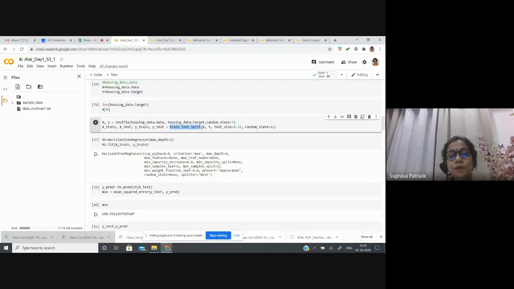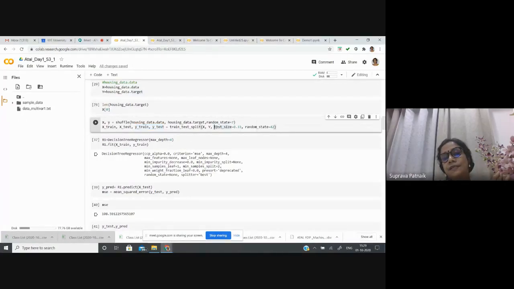Remember, it has to be in the right order. Here I give x first, then the output, that is y. Accordingly, I'll get the splitting of x into x train and x test. So y comes next, and for the y, again I'll have the splitting, that is y train and y test.